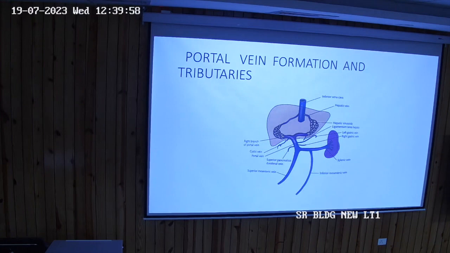The normal channel is one capillary going to another, which is the sinusoid, then hepatic vein and inferior vena cava. Is it clear? And those that were functioning before birth, they now become remnant and become fibrous cords. And yeah, the left umbilical vein forms the ligamentum teres and the other forms the ligamentum venosum.